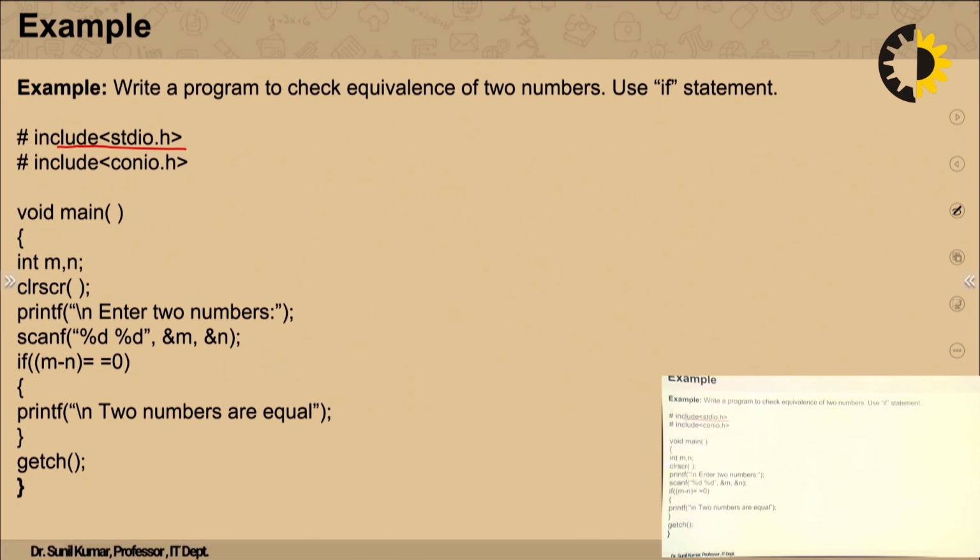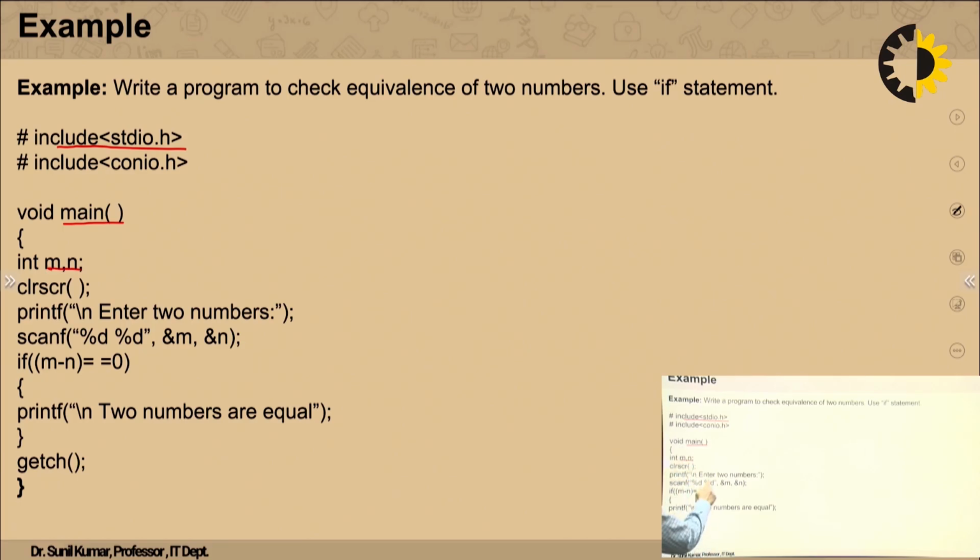Then this is the main function. Every C program contains a main function. For variable declaration, we are taking two variables m and n, of integer type.